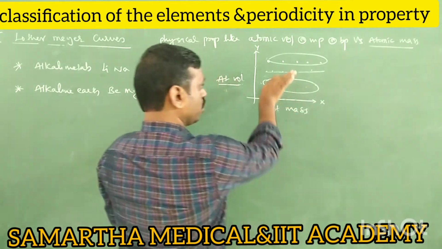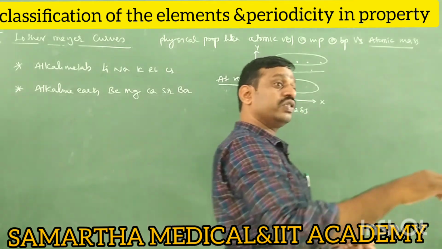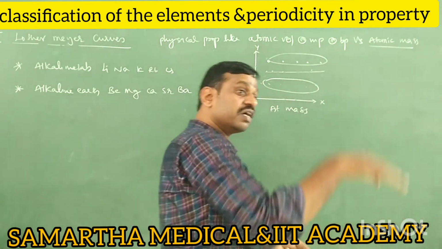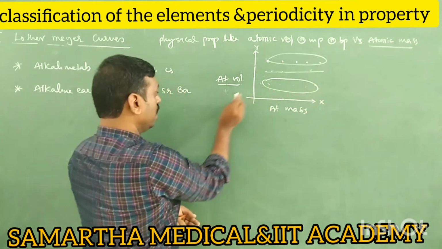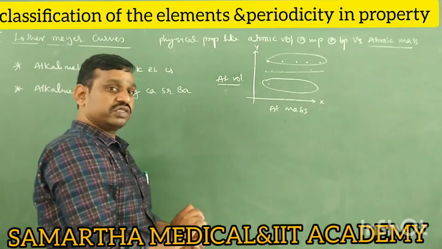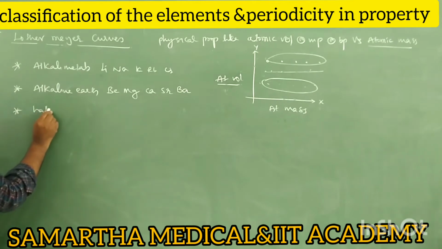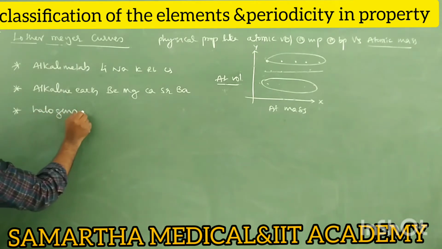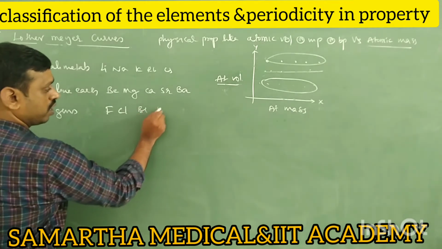They are below the alkali metals, in the descending portion, meaning going down and decreasing. Next are the halogens: fluorine, chlorine, bromine, iodine.